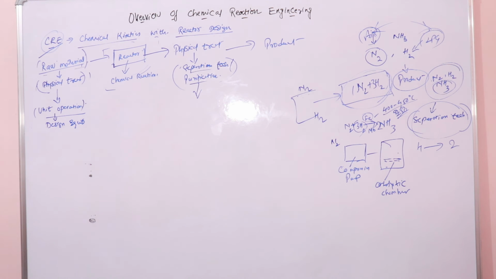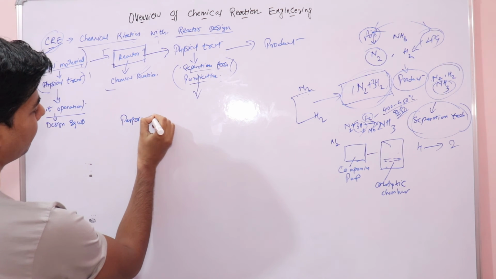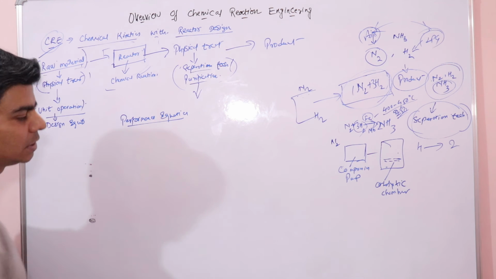So there is one important thing that we should be doing in this lecture only, which is the performance equation. There is one thing known as the performance equation. What is this performance equation?